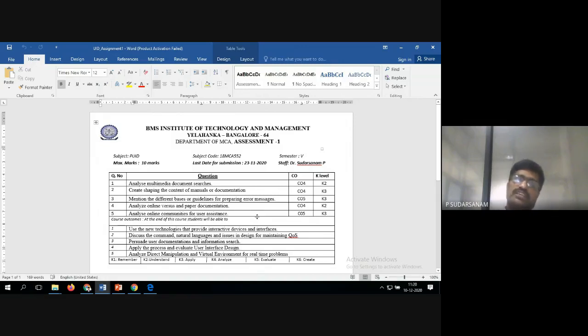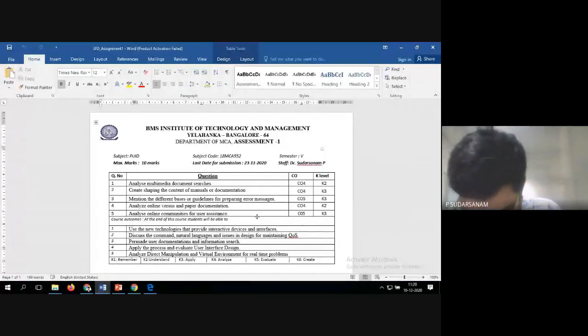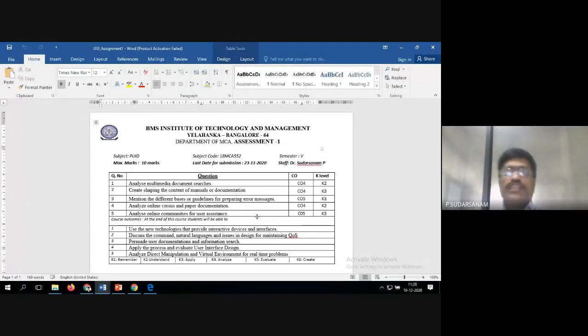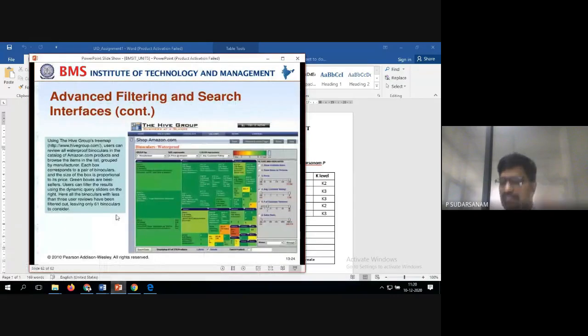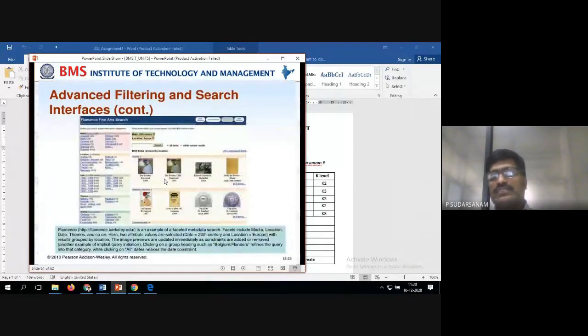Now you see these two assignments, if you are perfect in these two, probably you can write the 5th question easily in your examination. So that is the syllabus for the assignment. So next class onwards we can go for the revisions. So any doubt if you are having in 5th unit, you can ask me.